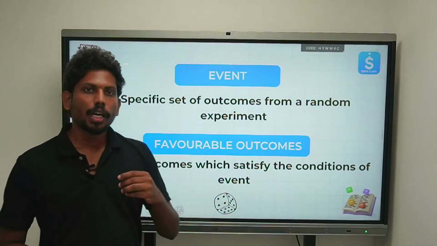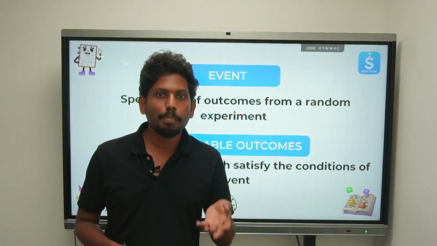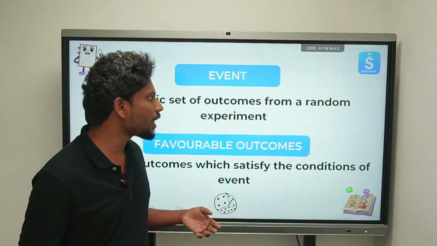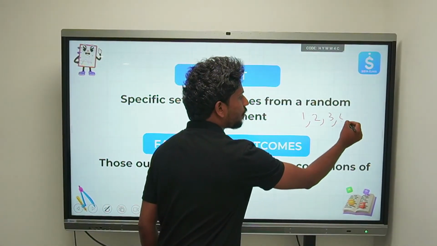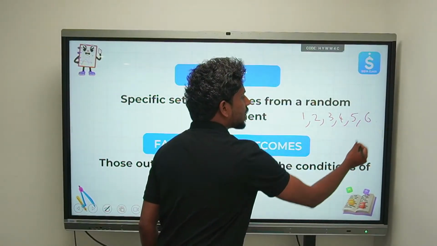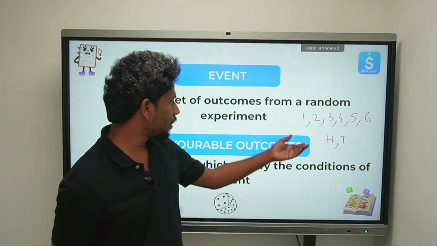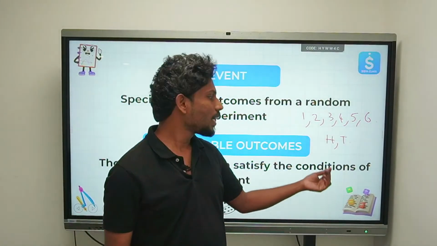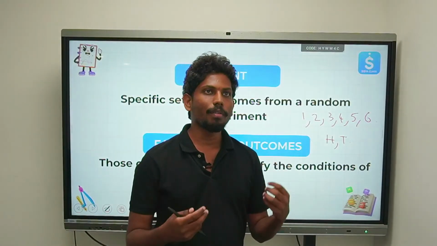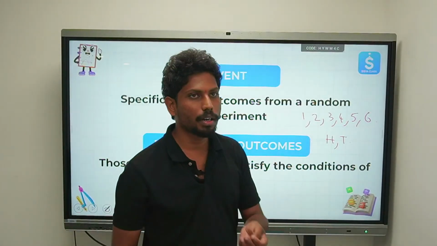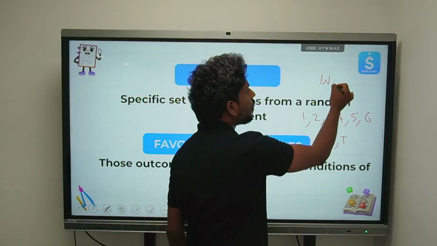Okay, so if you are rolling a die, there are some possible outcomes: 1, 2, 3, 4, 5, 6. Similarly, when you are flipping a coin, there are some possible outcomes. Now I can create an experiment. For example, when you are playing a game, there is a chance of winning or losing.